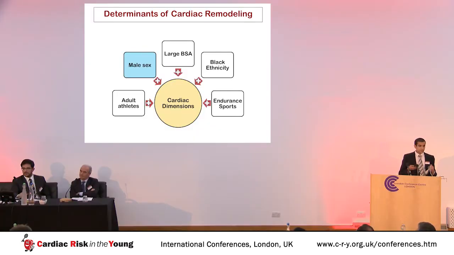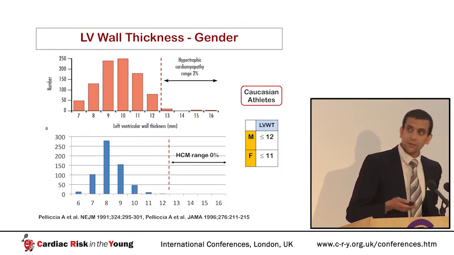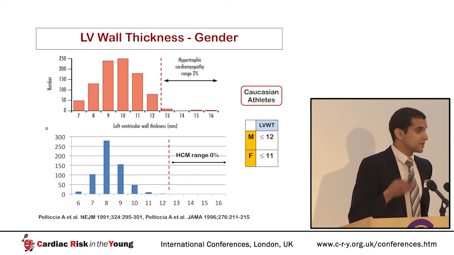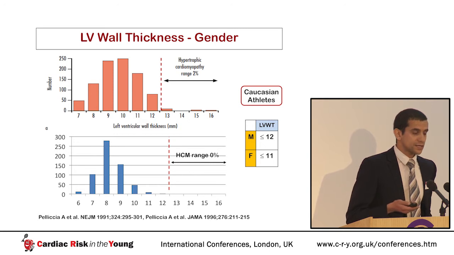Male athletes have more profound physiological cardiac change than female athletes. This is work from more than 20 years ago from Professor Pelliccia in Italy. The chart shows the range of left ventricular wall thicknesses in healthy male adult athletes. And you can see that in the overlap zone with hypertrophic cardiomyopathy, that's an LV wall thickness of 13 millimeters or more, we have around 2% of white male athletes.